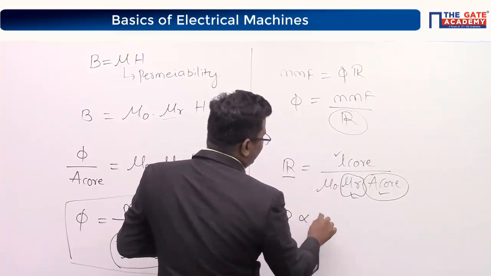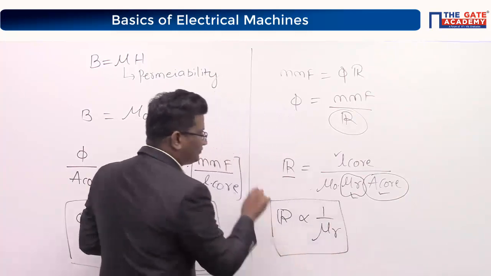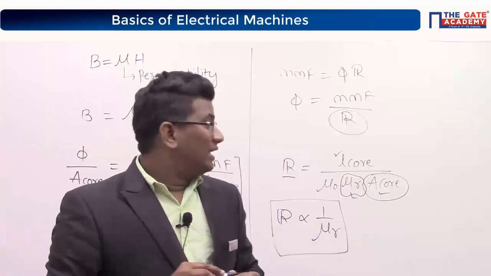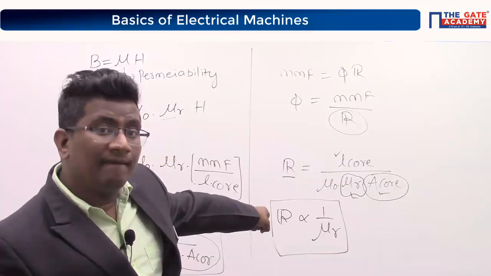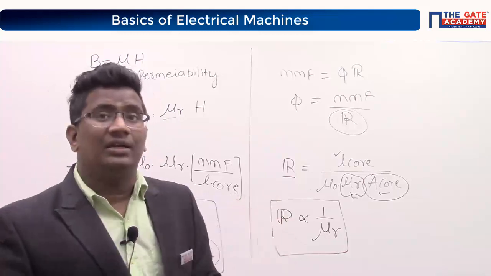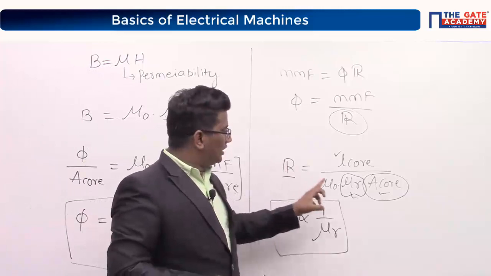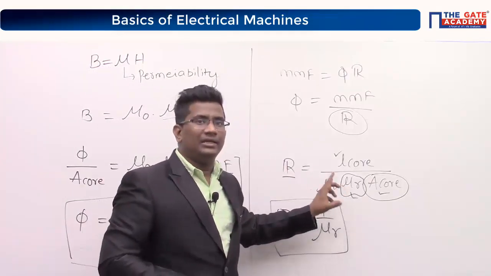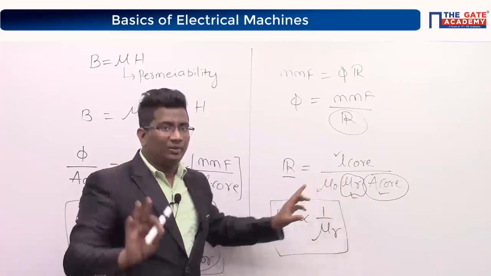Can I say reluctance is inversely proportional to relative permeability? Yes. Look here. Reluctance is inversely proportional to relative permeability. Now concentrate here. Reluctance is inversely proportional to relative permeability. Now you tell me.